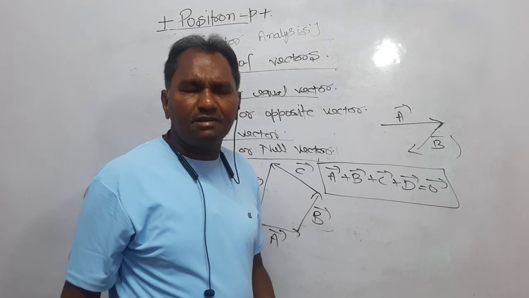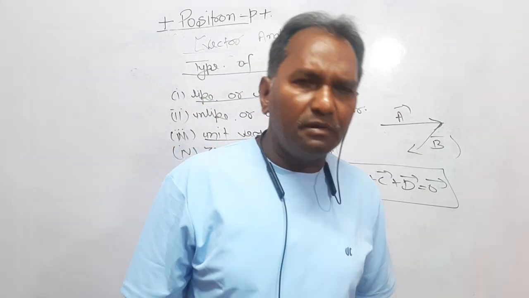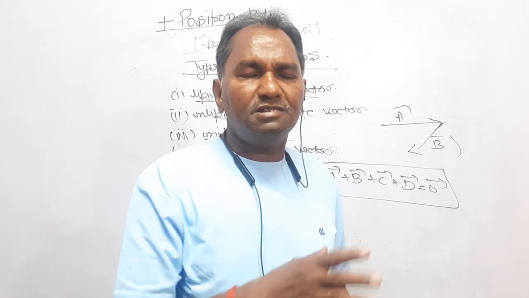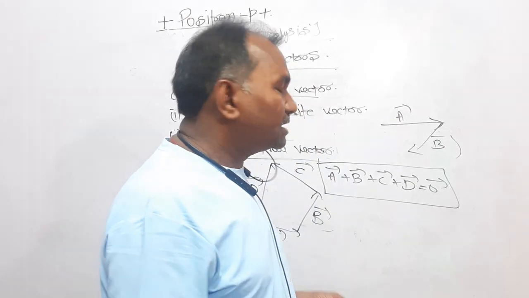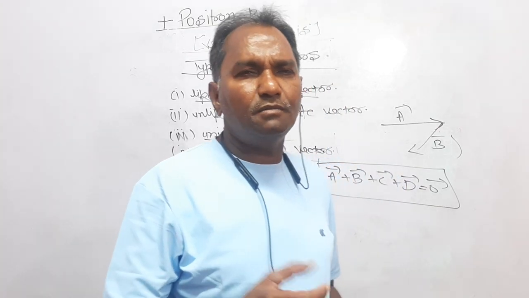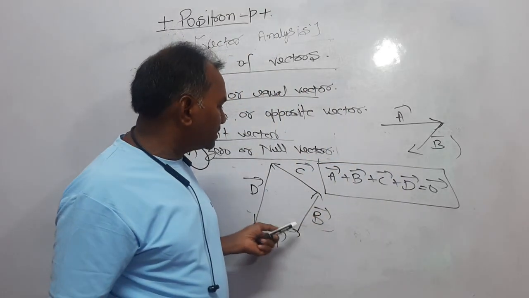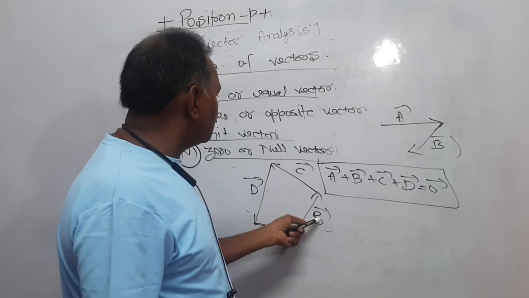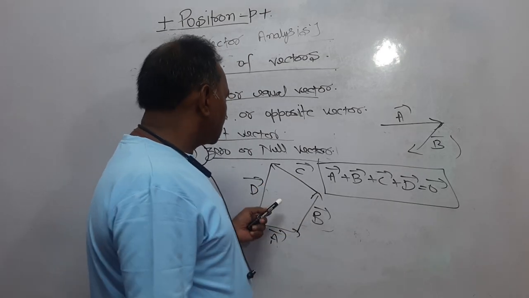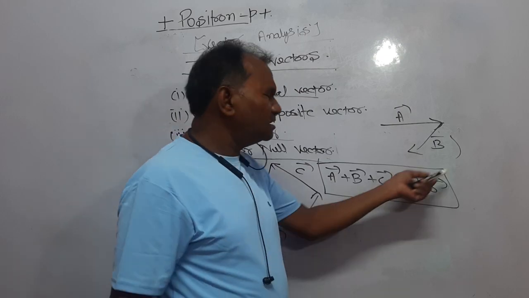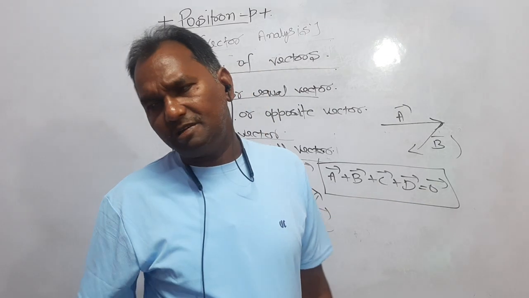That is why I have said that if three or more vectors are added such that they form a closed shape, then their resultant will be a zero vector. Here, for regular vectors I have considered A, B, C, D, and their resultant is vector A plus vector B plus vector C plus vector D, and that is equal to vector 0.